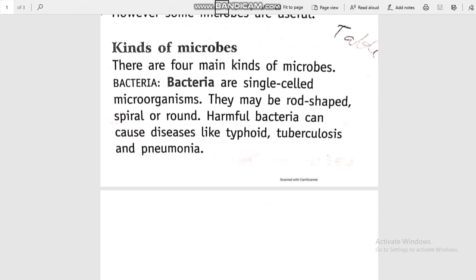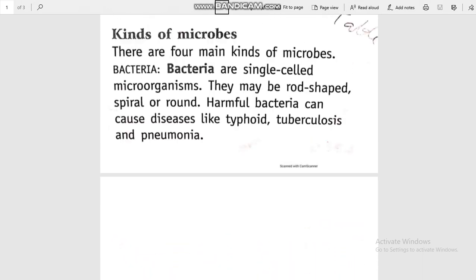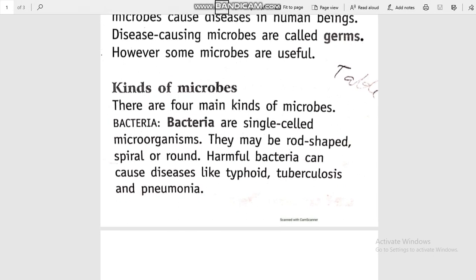First microbe, that is the bacteria. Bacteria are single celled. They are made up of only one cell, so they are known as single celled microorganisms. The shape of the bacteria may be rod shaped, spiral or round. Again I will show you the figure. See, bacteria may be rod shaped, it may be like a spiral, or it may be round. Harmful bacteria cause diseases like typhoid, tuberculosis or pneumonia.